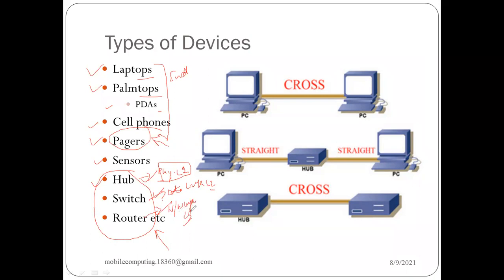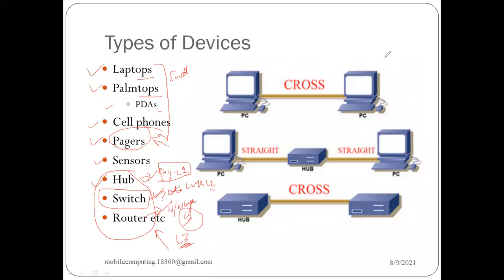Sometimes you will also hear about this thing: we have an advanced version of switch, which is also known as layer 3 switch, which is similar to routers. We especially mention them as layer 3 switches, which means they now have the capability to even understand the IP address and forward the packet using that, right?